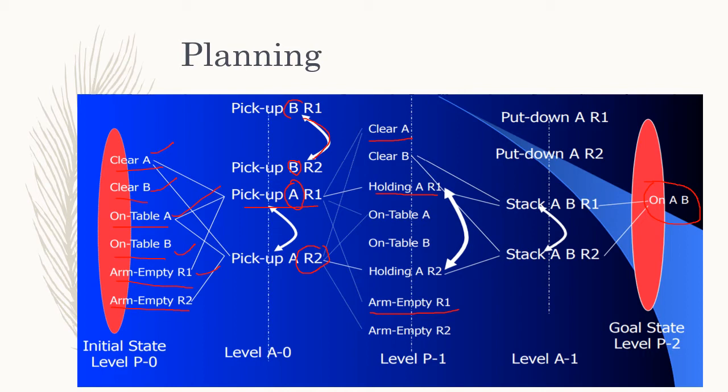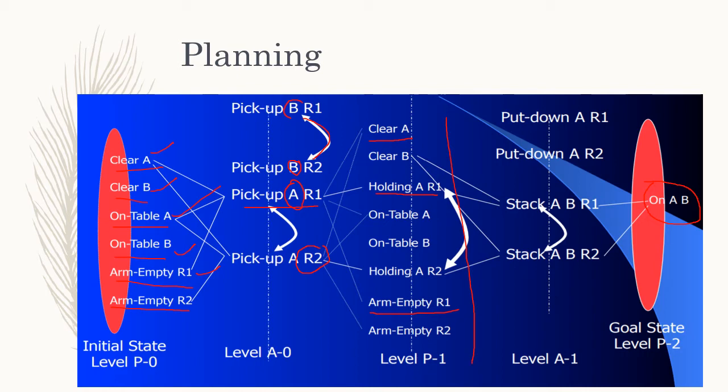So these three results will be generated after picking up a block by a robotic arm. Similarly, it will happen for all these states. So these results are generated in level 1.